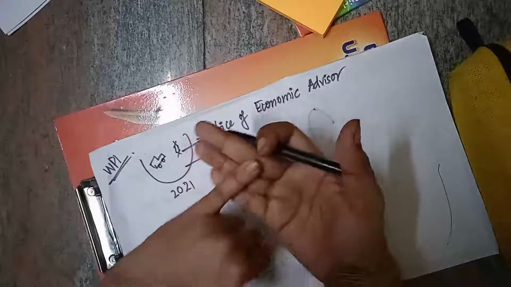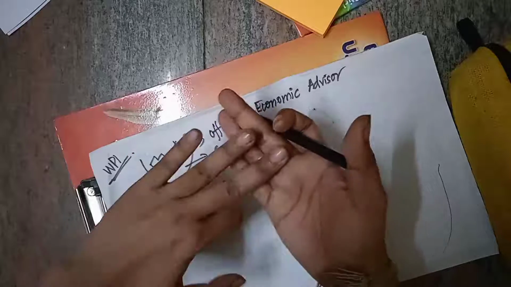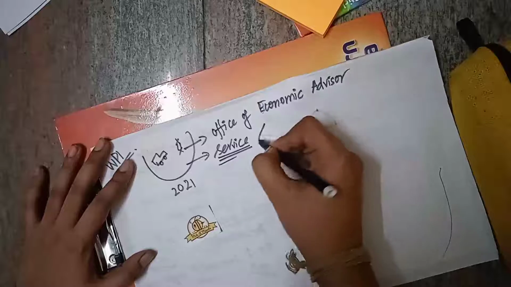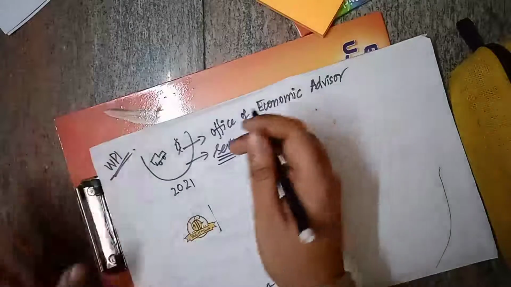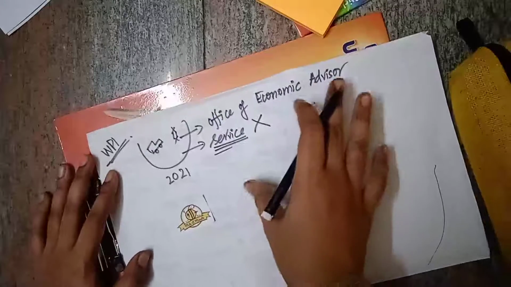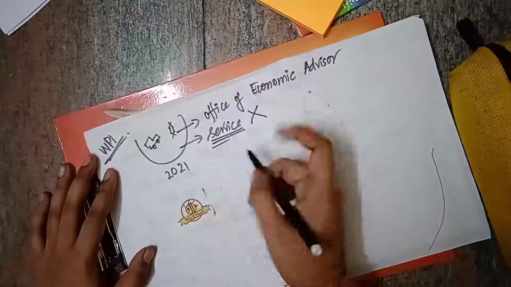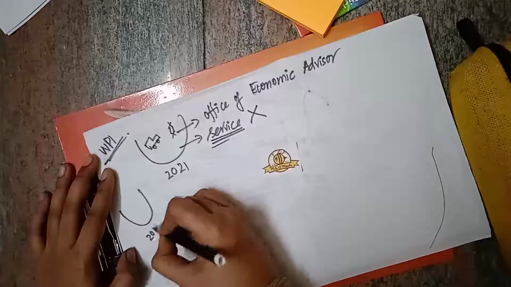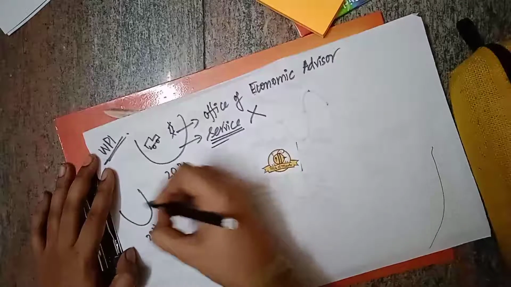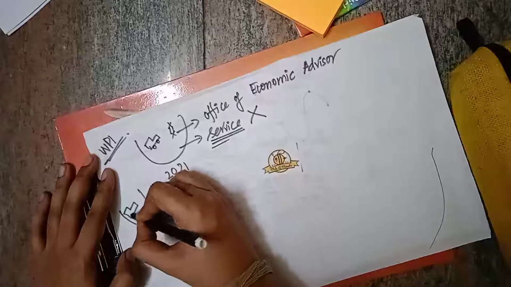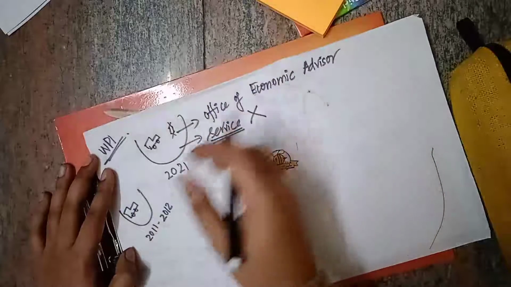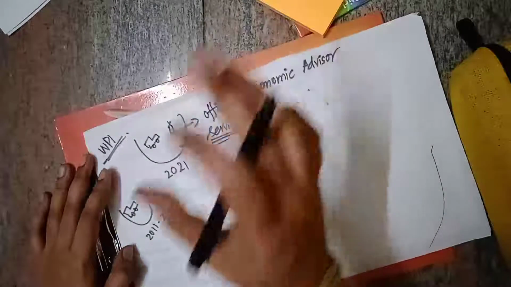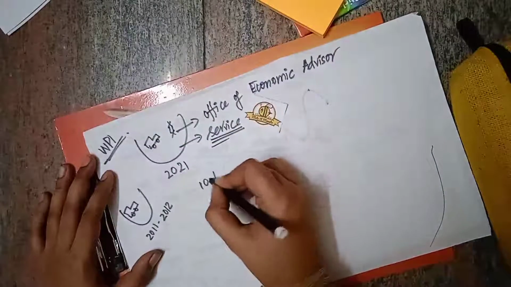We have the primary sector, secondary sector, and tertiary sector. The tertiary sector is also called the service sector. We have many services under that, and those services are not added while calculating inflation based on this WPI method. It will be compared with the base year. Say the base year is 2011-12. It will be compared with the base year and they will say the inflation is around 10%.